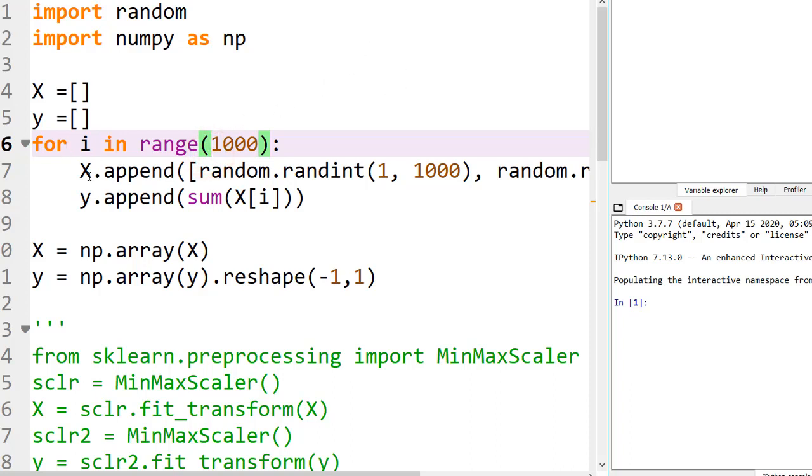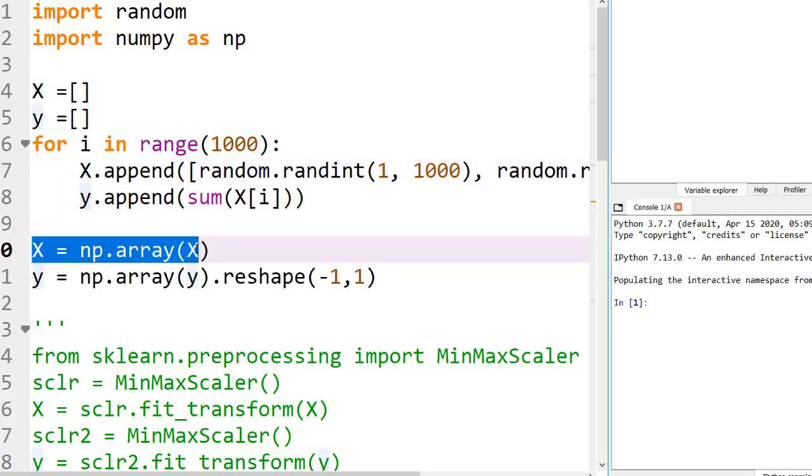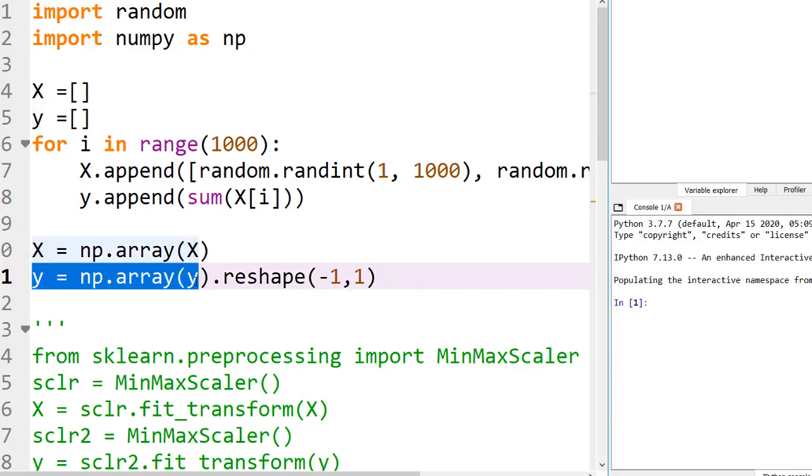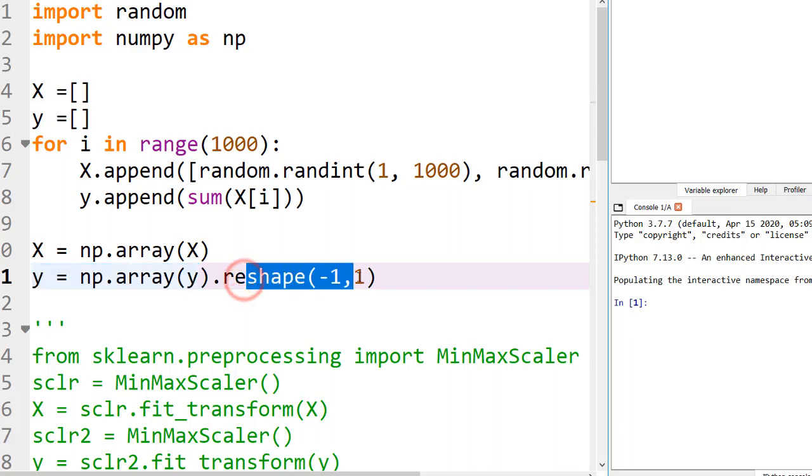So this will append 1000 values, 1000 rows, to our x and our y list. Then we have converted the list to an array, and the same we did for the y list. Here we reshaped the y list just because we want a matrix instead of a vector.